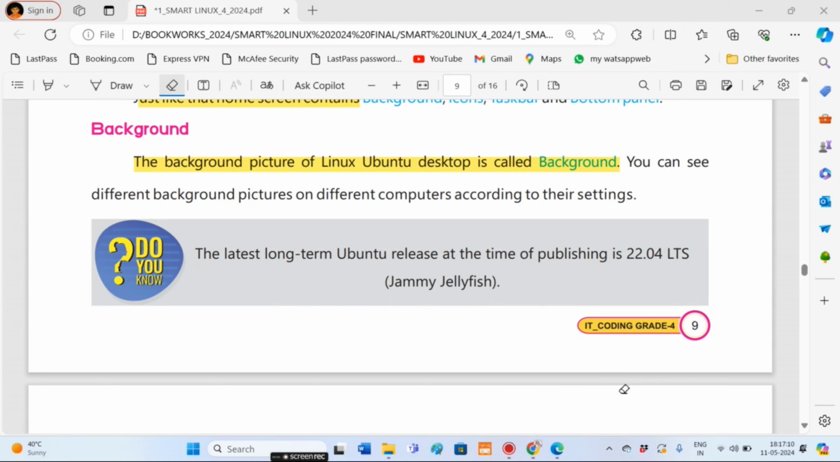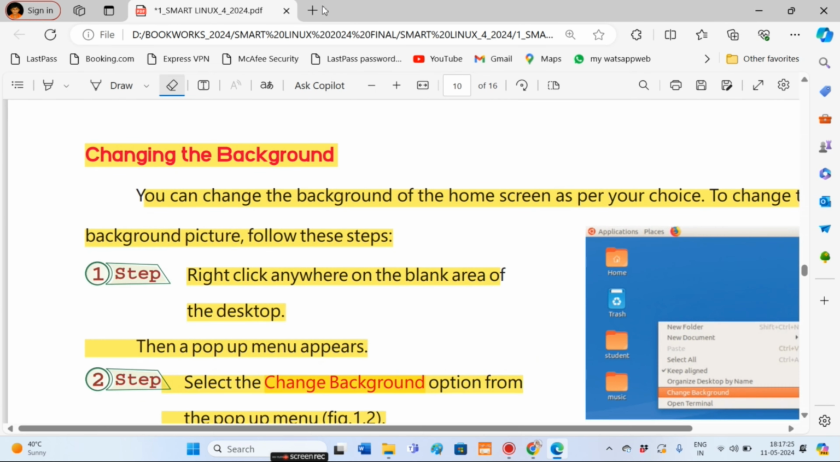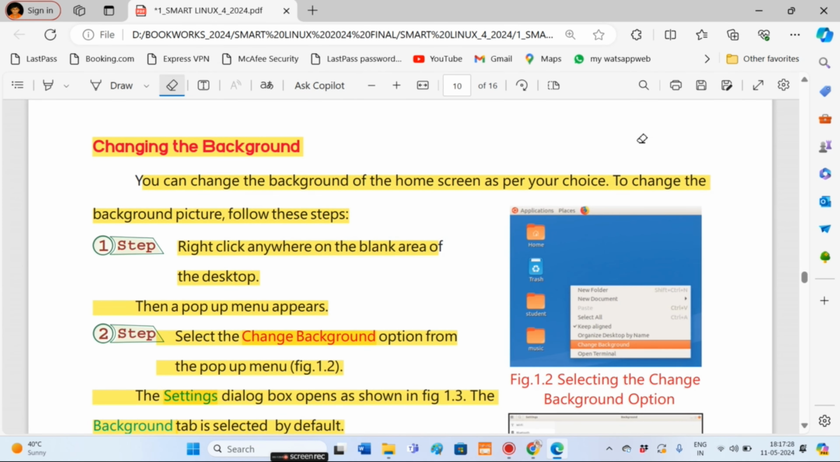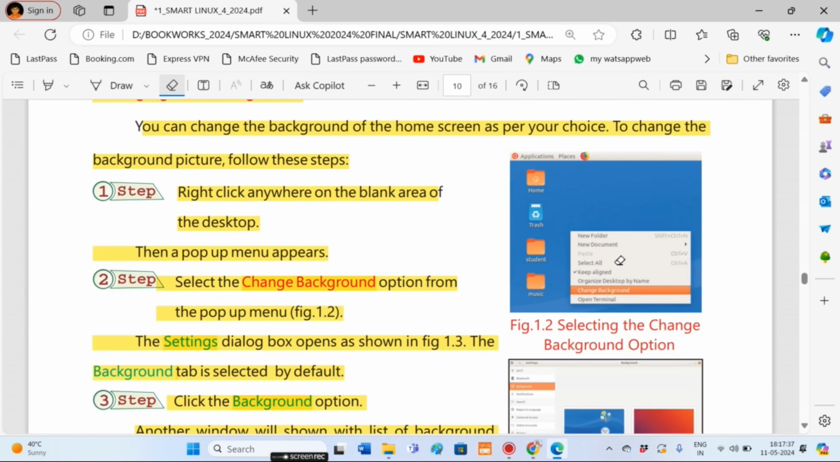Next is background. The background picture of Linux Ubuntu desktop is called background. We can see different background pictures on different computers according to their settings. Changing the background. You can change the background of home screen as per your choice. To change the background picture, first right-click anywhere on the blank area of the desktop. Then a pop-up menu appears. Select the Change Background option from the pop-up menu.